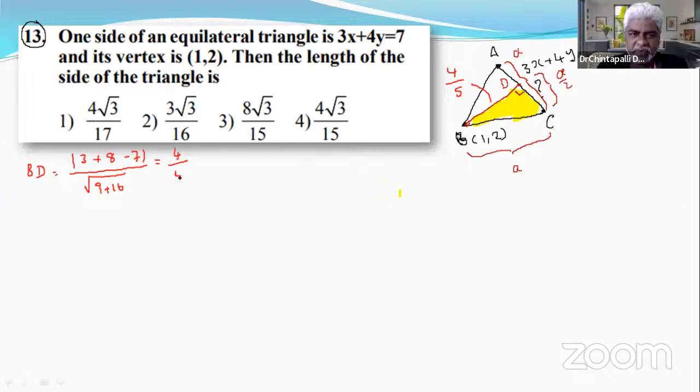Mistakenly I told it as 1 by 5, because in the previous example we got 1 by substituting that particular point. BD is equal to 4 by 5.